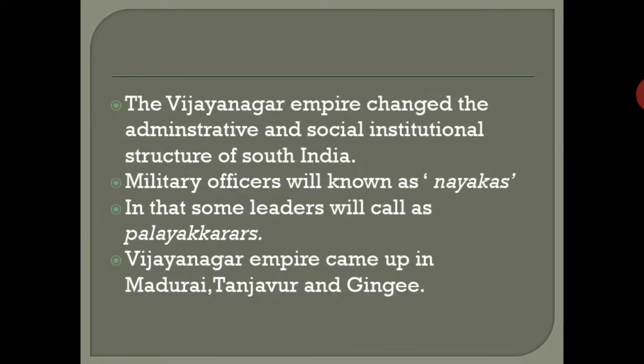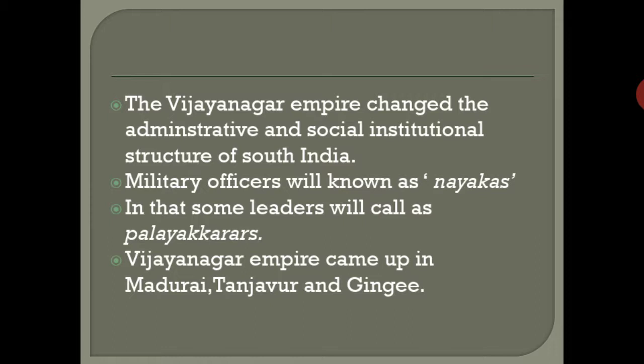Okay, then after that, all of the Delhi Sultanate was happening in the north, the same north up to middle India, that is only the Deccan areas. After that, we have the Vijayanagar Empire, completely in the south, completely changed compared to any other kingdoms at that particular time. Their administration is different actually. The Vijayanagar Empire changed the administrative and social institutional structures of South India.